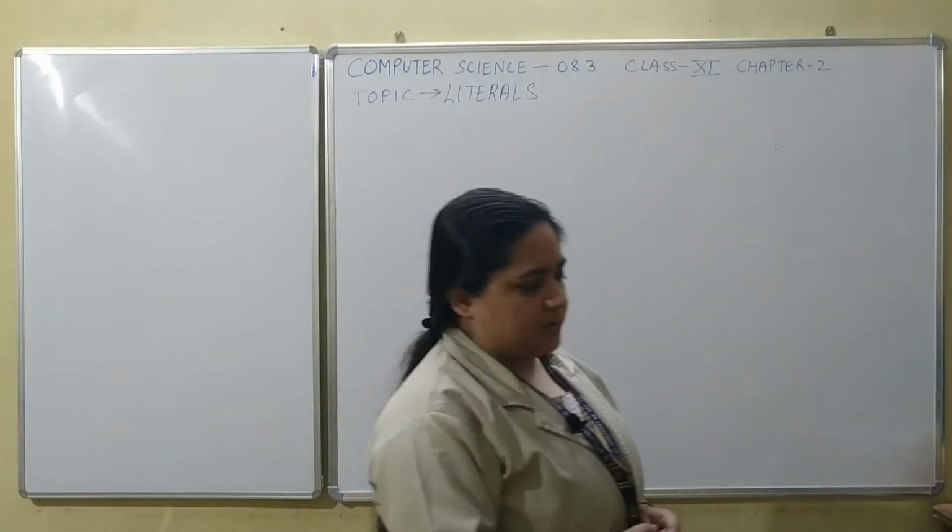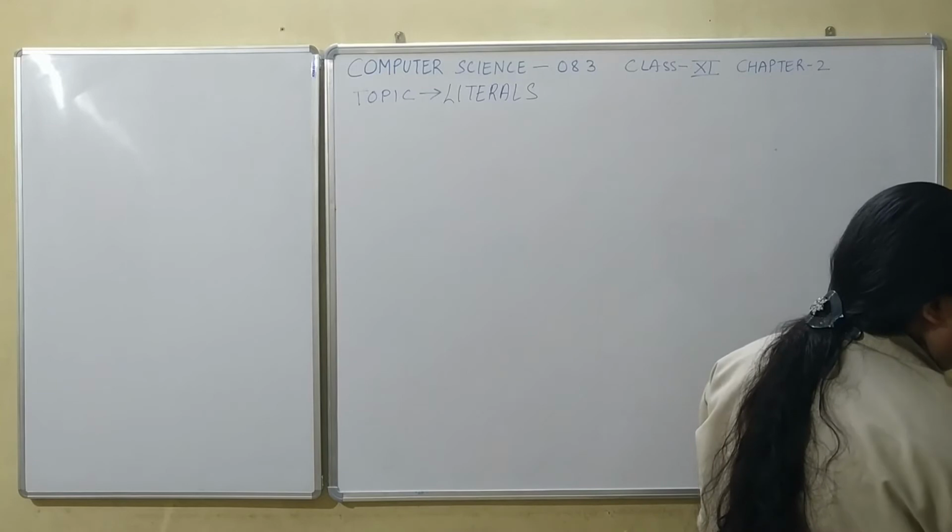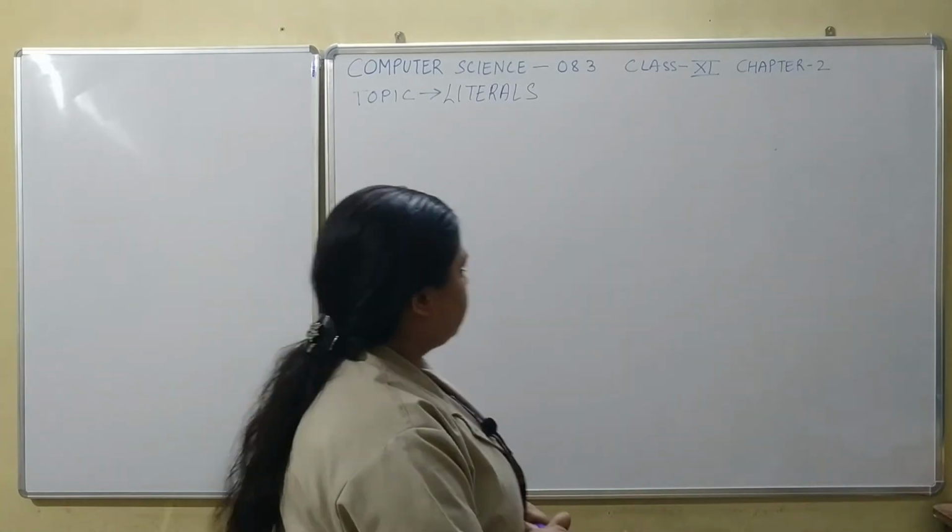Types of literals. So how many types of literals can you have in your Python program?